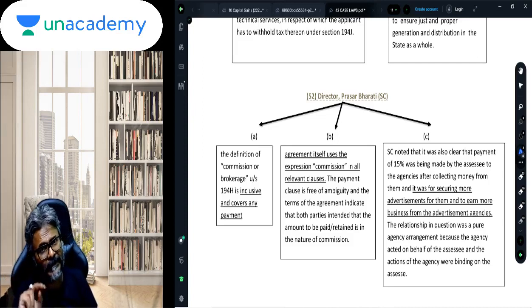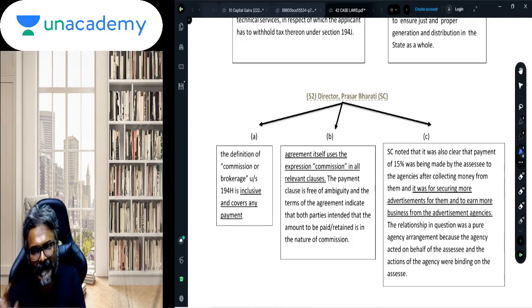But in the case of the Doordarshan advertisement, there is a full-fledged agreement. There is a full-fledged what, students? An agreement in the case of Doordarshan. Now in this context, the agreement is such that these particular agents are referred to as agents. The entire terms of the contract indicate that the person is intended to be considered as the agent of the assessee.